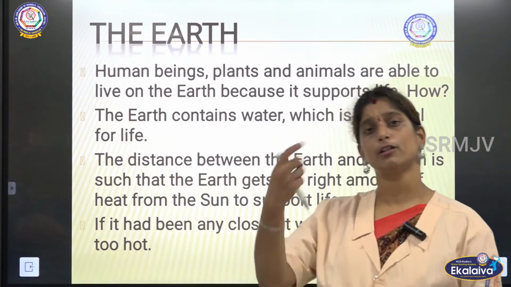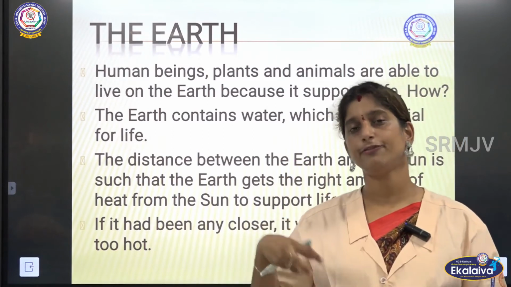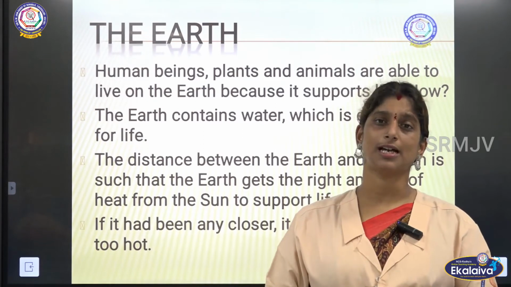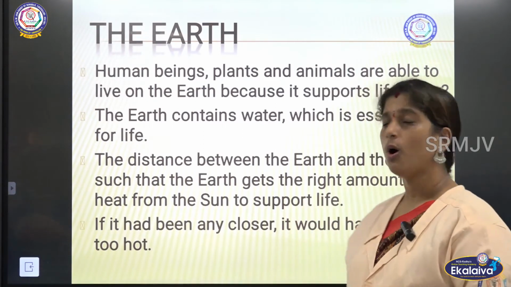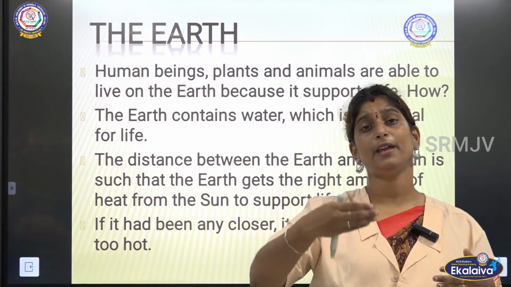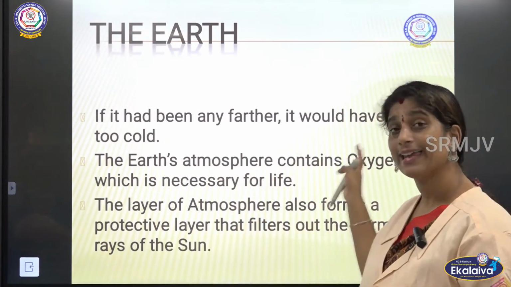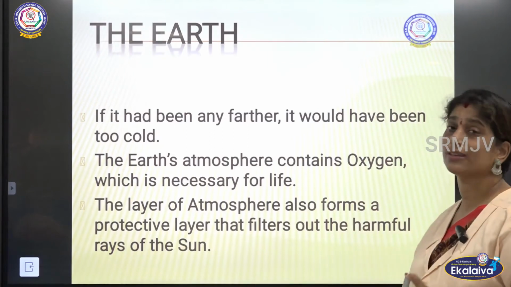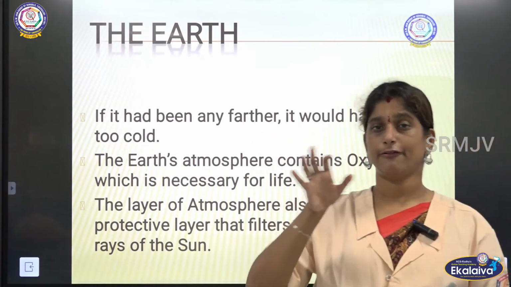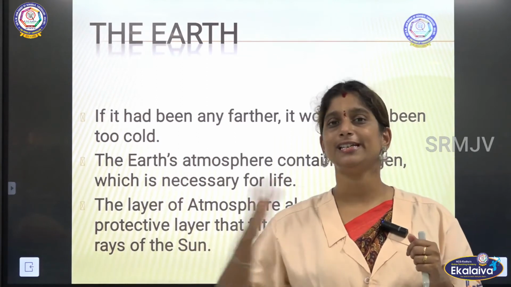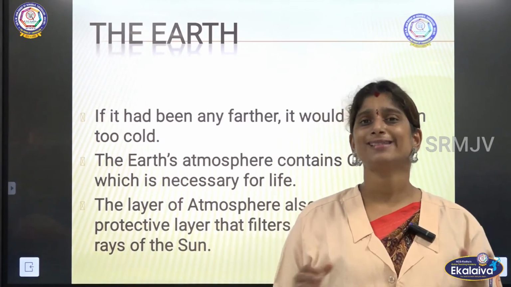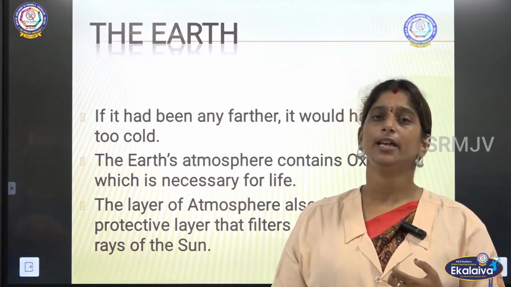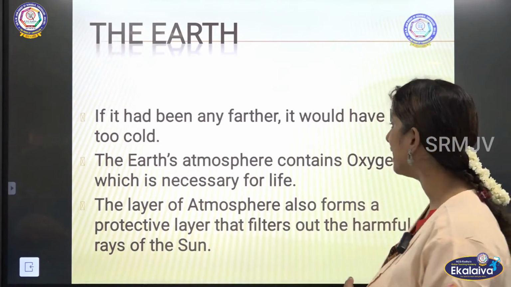So if we were closer, if not in the position where we are today, if we were a bit closer to the sun, it would have been too hot. And the same way, if we had been farther from the sun, again it would have been too cold to live on the earth. That is why the distance between the earth and the sun is perfect, that we get the right amount of heat. So we get water, we get heat from the sun in a perfect amount. Then what do we get?